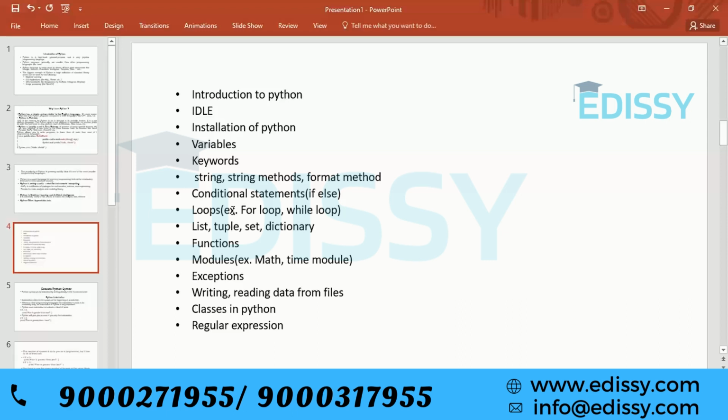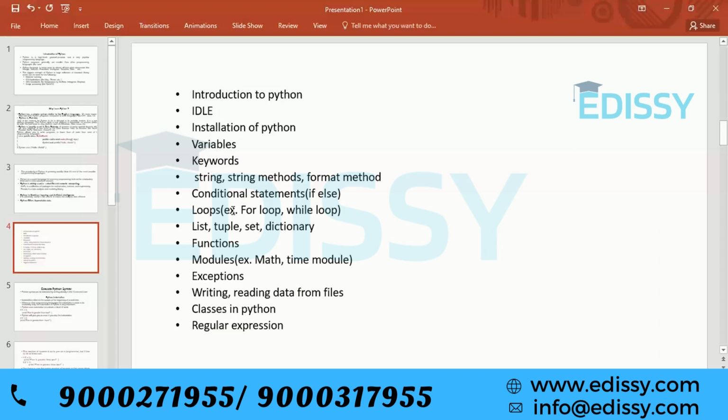Just like if I told you, okay, you have to take input from the user and you have to print that number until the user enters 0, then you have to stop, right? So in that case, you don't know when the user will enter 0, right? So this is called unknown iteration, right? In that case, you cannot use a for loop, right? You must use a while loop. So that is the basic difference between when we apply a for loop and when we apply a while loop.